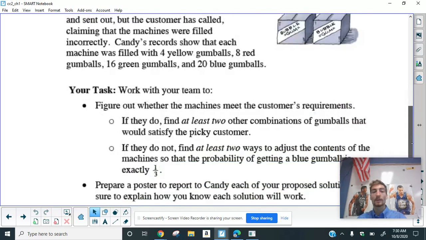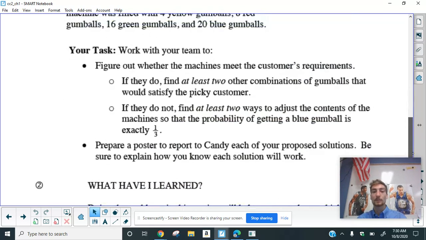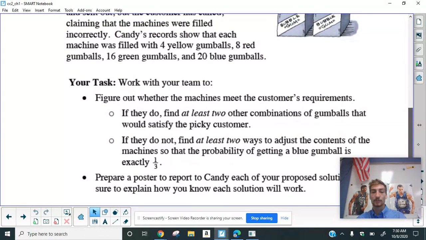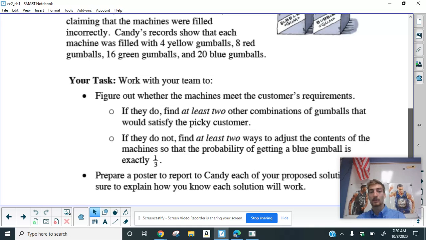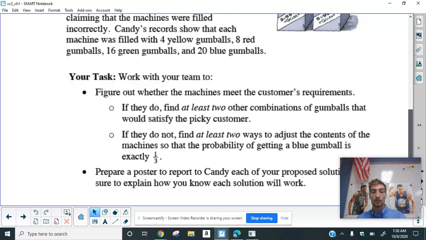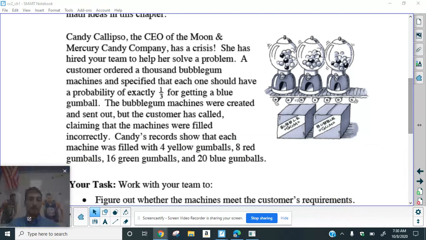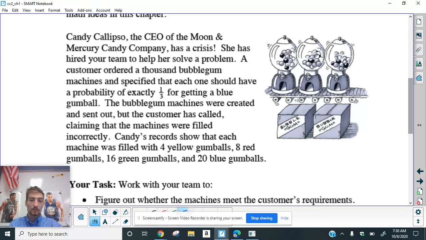So now we're going to work to figure out whether the machine meets the customer's requirements, and if they do, find at least 2 other combinations of gumballs that would satisfy the picky customer. And if it does not, then we're going to find at least 2 ways to adjust the contents of the machine so that the probability is exactly one-third. All right, so here we go. Let's try to create this, see if it works. So the problem is that there is a one-third chance of getting a blue gumball.